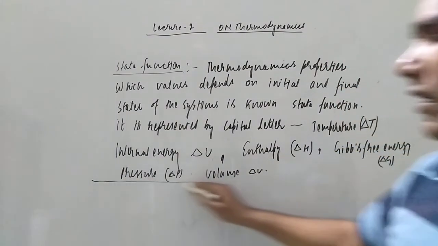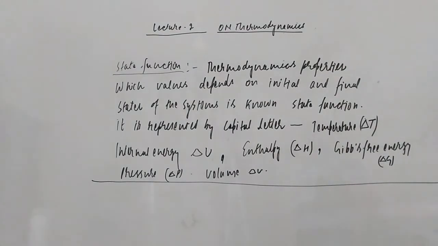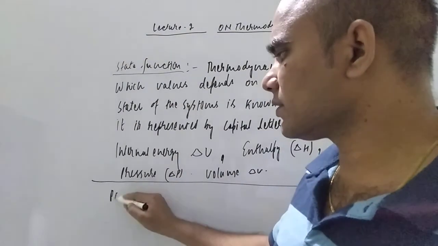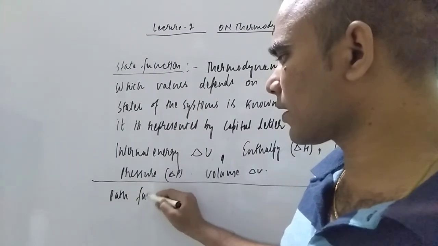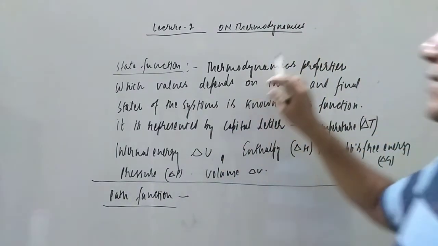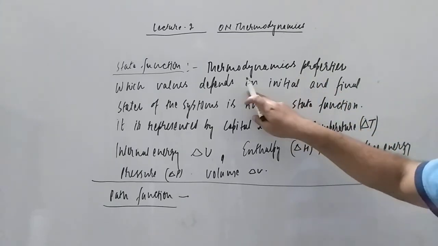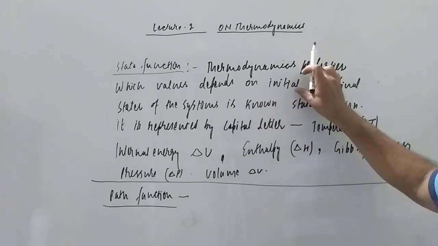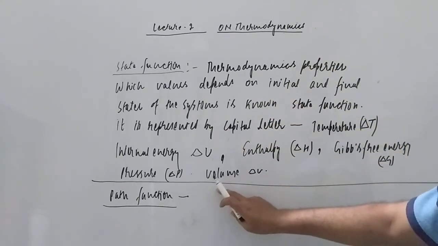Now similarly, try to study the path function in the same video, students. Next one is the path function. What is the meaning of path function? Its value does not depend on the initial and final states; its value depends on the path of the system.